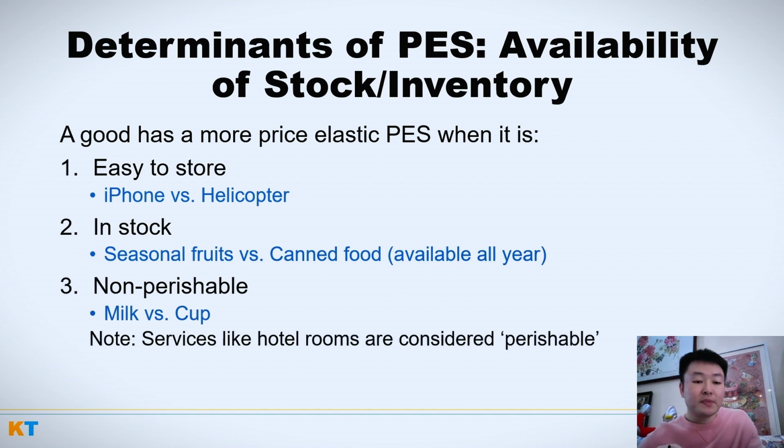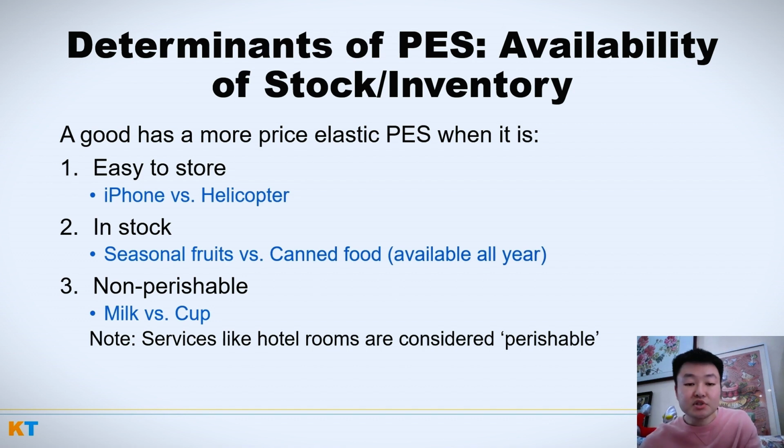Perishability, right? If a good is non-perishable, then it has a more elastic supply. An example would be a cup. A cup can be held indefinitely, right? A cup does not go bad, versus milk. Fresh milk goes bad in about 7 days, right? And so there's a higher perishability, and so it is a little bit more inelastic to produce.